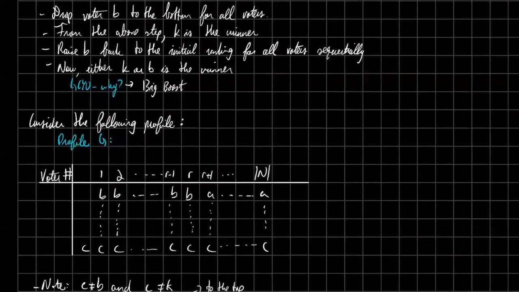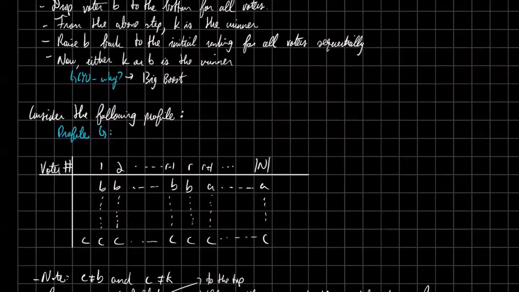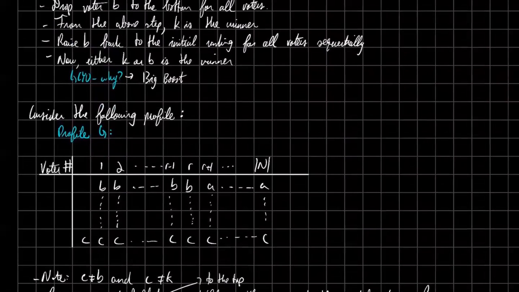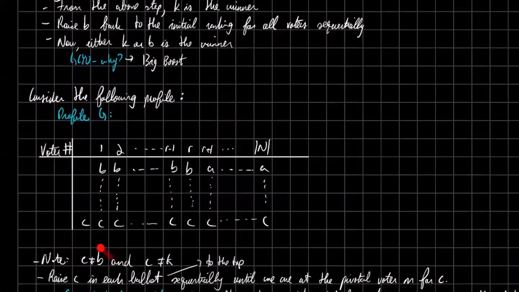So now we're going to consider this profile, profile G. We have B ranked first for the first 1 to R voters, and there's some random voter who's ranked at the top. We'll call him A, but A is the same candidate ranked at the top for the rest of the voters. And then some random candidate C, call this like Donald Trump's son or something, is ranked last for everybody, right? So we note that C is not the same as B and C is not the same as, well, our initial one had K, but it's just C. We want to note the uniqueness of this C, right?